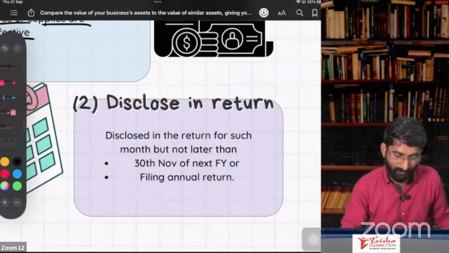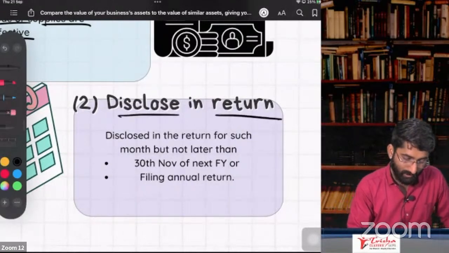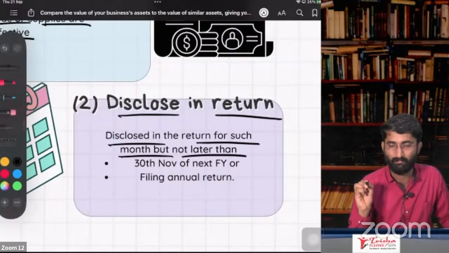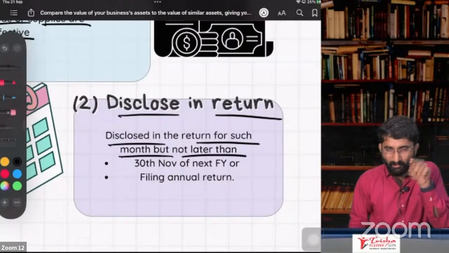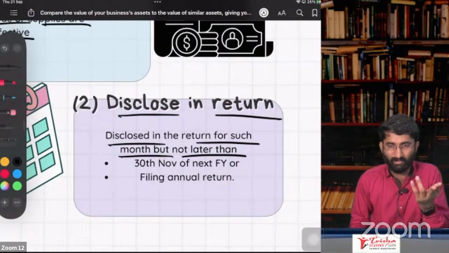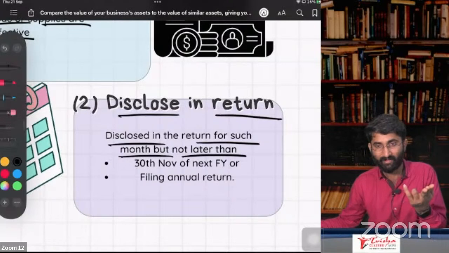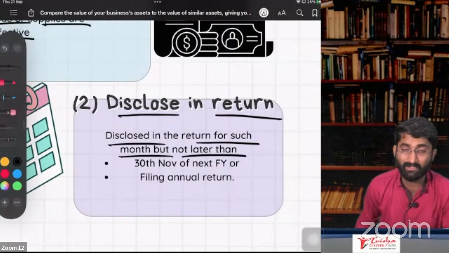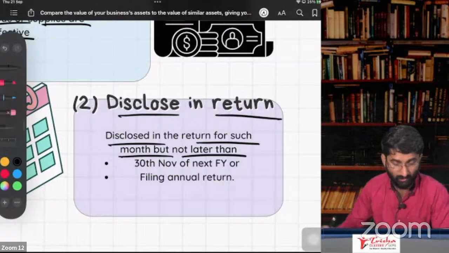I have to show this in my return. So disclose in the return for such month, but not later than the return of such month. See, on 21st of September I gave you the credit note. When do I have to show this? The very next month. The return of this month will be filed in the next month, no? So that's why I have to show this in the next month's return.